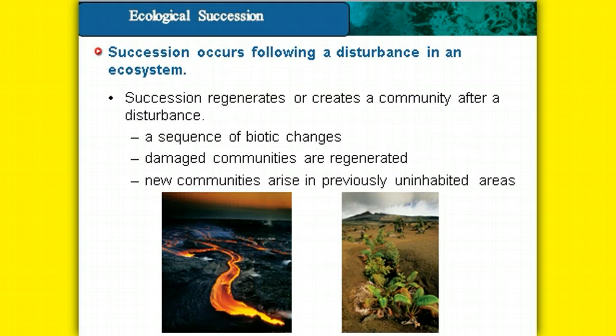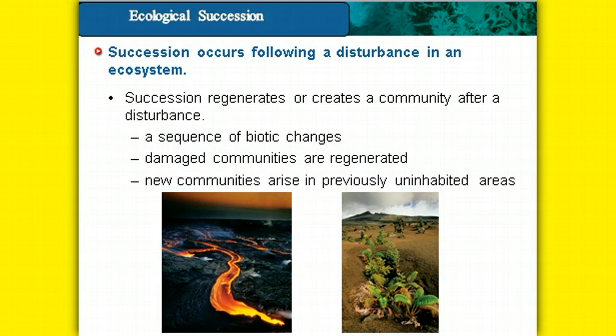Well, succession usually follows some kind of disturbance in the ecosystem. So what kind of things might create a disturbance? Well, we usually hear every year about some type of natural disaster that occurs. Whether it be forest fires, if a forest fire breaks out and destroys an entire habitat, that makes it difficult for those organisms that do survive. Now they've lost their shelter, they've lost their food source, and now they have to move out into a new ecosystem or a new habitat.